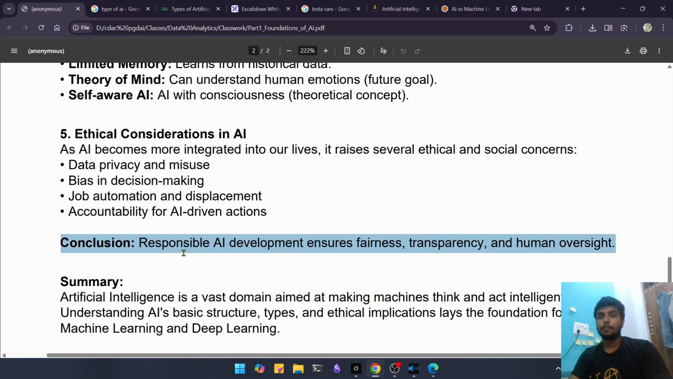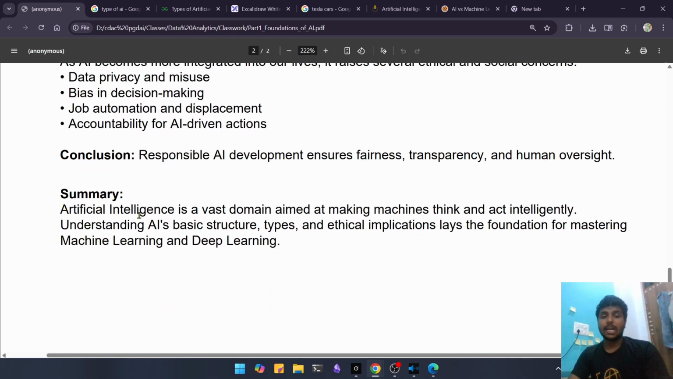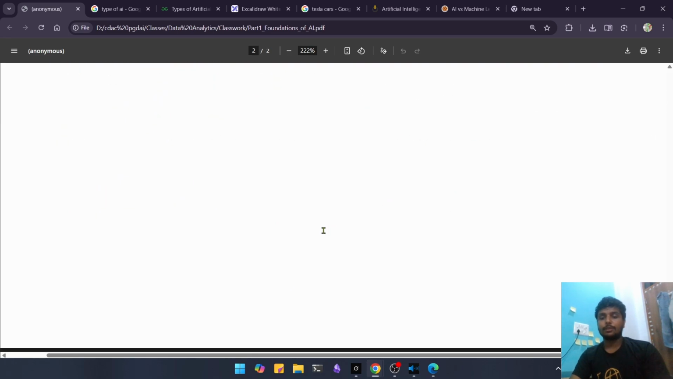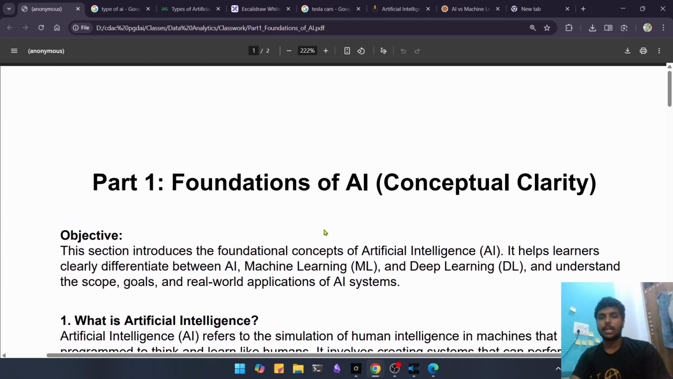because if we submit all our tasks to AI, we become so dependent on it that human intelligence will never grow, right? In summary, artificial intelligence is a vast domain aimed at making machines think and act intelligently. Understanding AI's basic structure, types, and ethical implications, we have learned it all, which is the foundation of mastering machine learning and deep learning. We have to master it, and we will master machine learning within upcoming videos. Till then, keep watching. This is Harivansh, and you are watching Harivansh Bharadwaj.